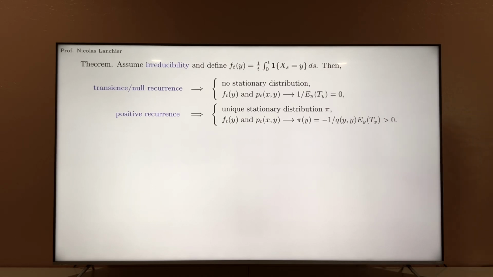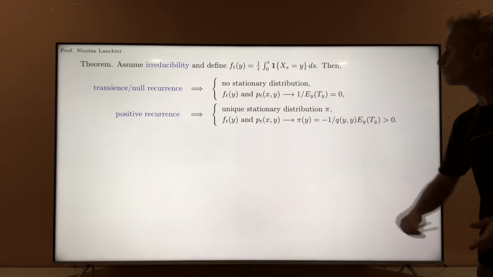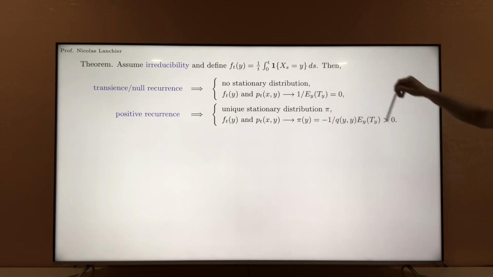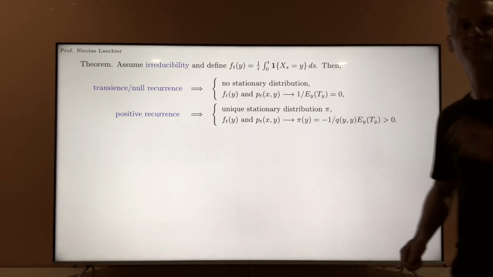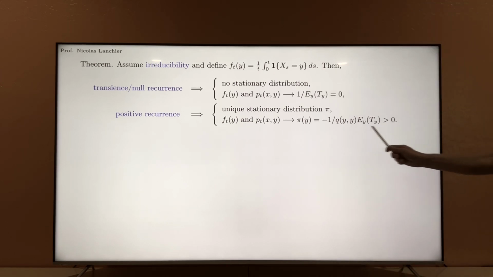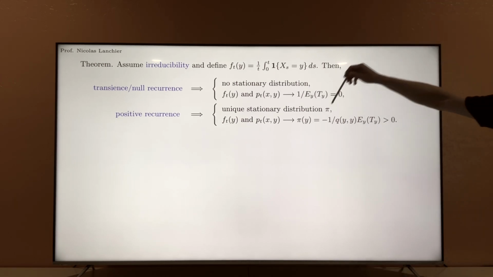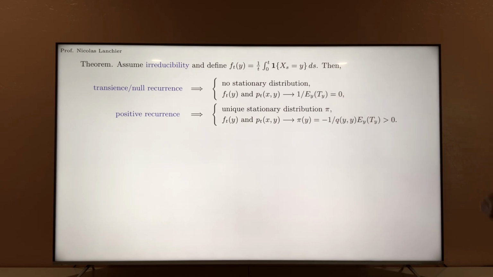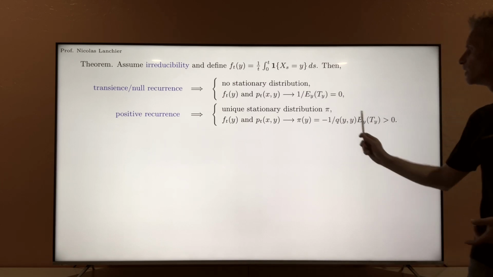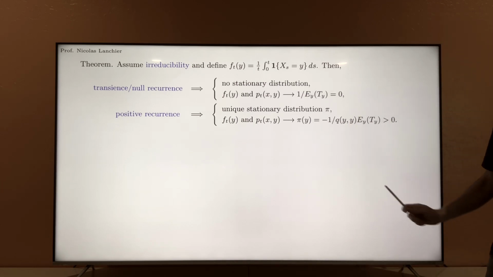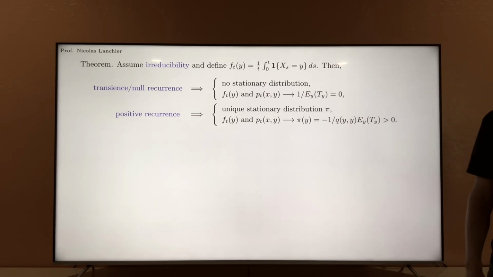Those are strictly positive, and also the mean recurrence time, again, expected amount of time you need to return to a state starting from this state, satisfies this equation: minus 1 over QYY times EY TY is equal to pi y. That's how you find the mean recurrence time in practice. You first find the stationary distribution and you look at this equation.